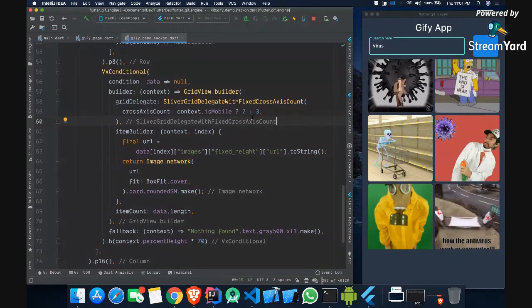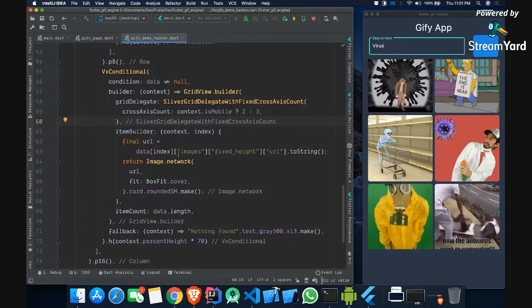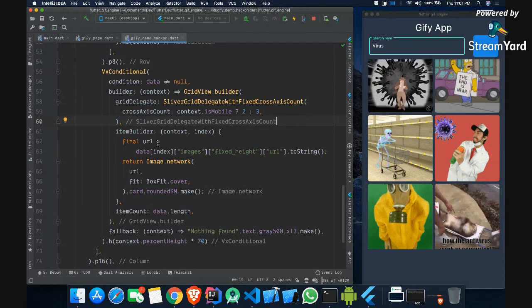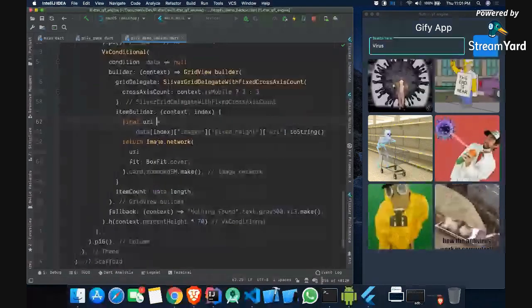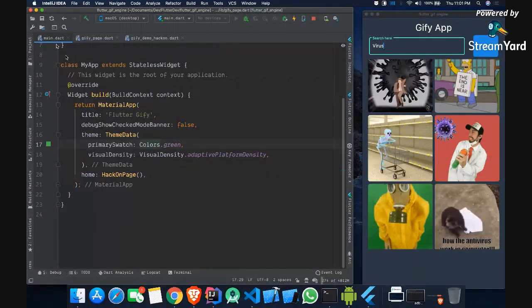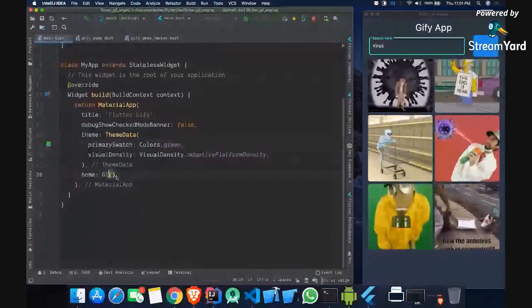But because we cannot perform so many things here, I'm skipping that part, but let me show you the original code which I wrote, and that is more or less the same thing. Let me replace this hackon page with the Jiffy page again, so that I can give you an idea quickly.